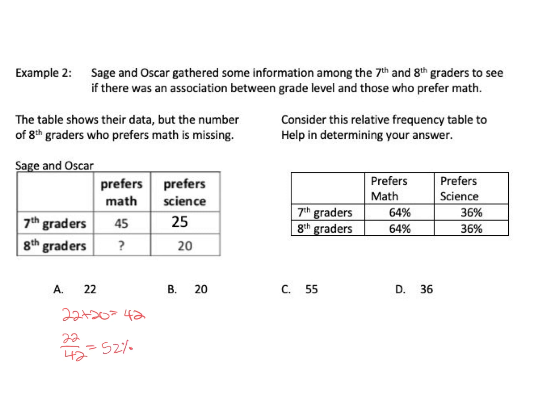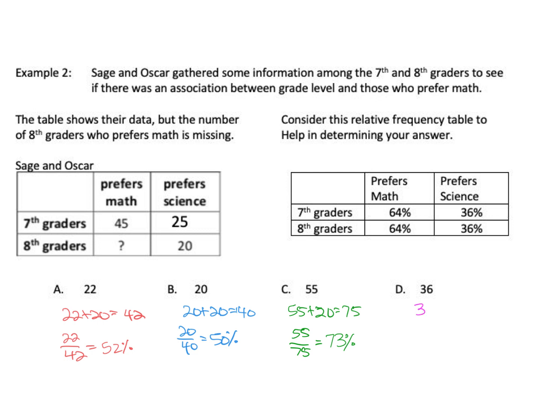Nope, looking for 64. All right, so now I'm going to say 20 plus 20. That's 40. And then I would say 20 divided by 40. That's 50%. Nope, I need 64%. Let's do 55 plus 20. That's 75. And then we're going to say 55 divided by 75. Ooh, that's 73%. Not yet.